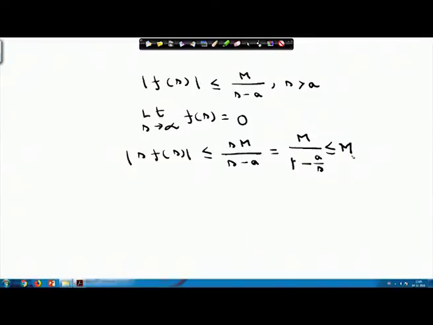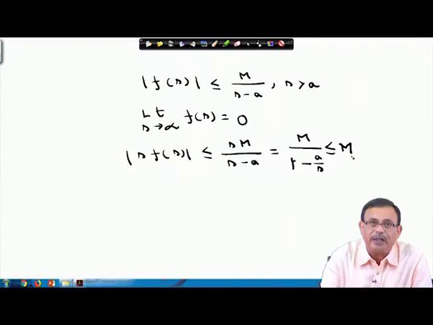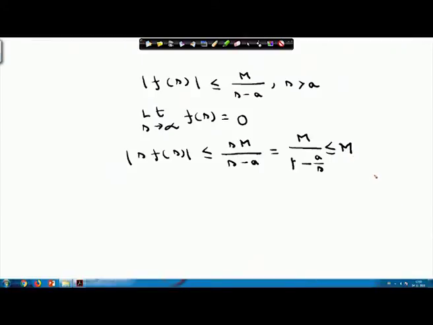Please note that mod of s F(s) is less than or equal to s M by s minus a, which is equal to M by 1 minus a by s, which is less than or equal to M when M is sufficiently large.